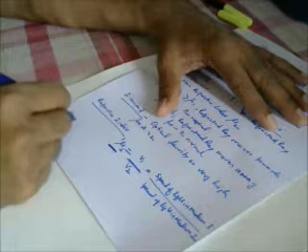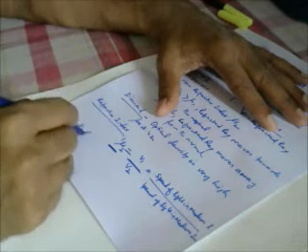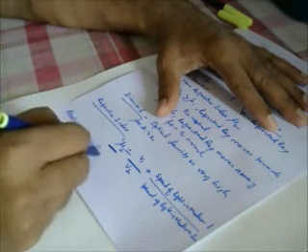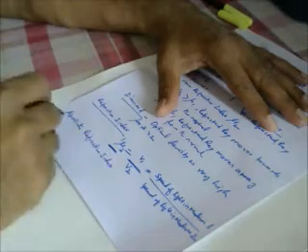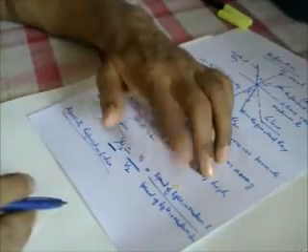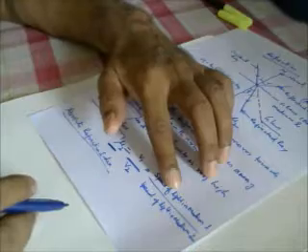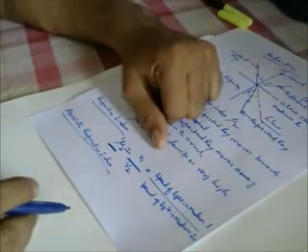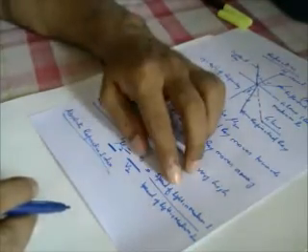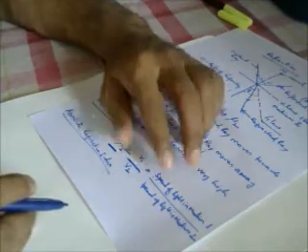Now when we are talking about absolute refractive index, in that case we take this medium 1 as air and we put the speed of light in air.